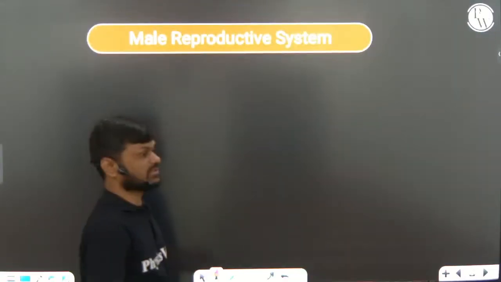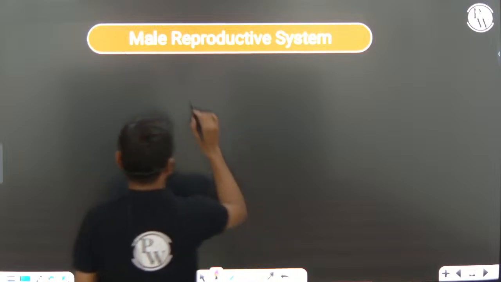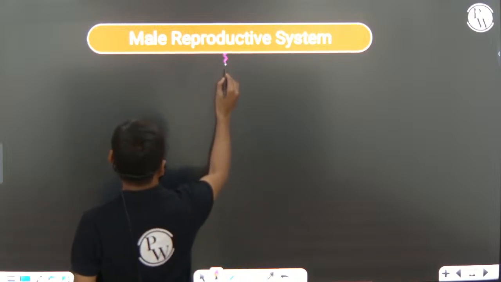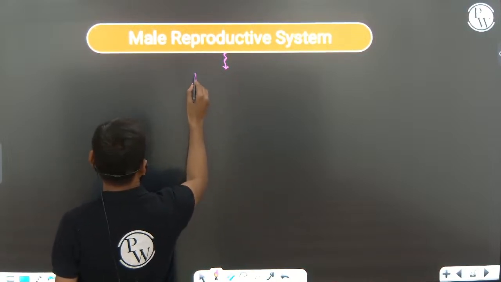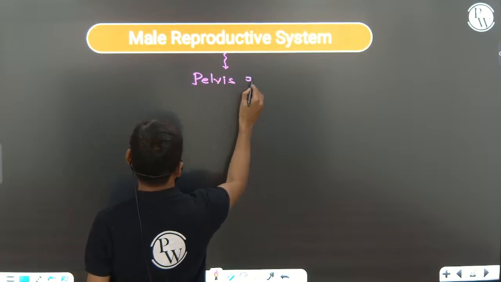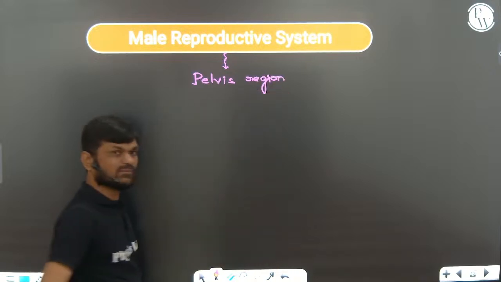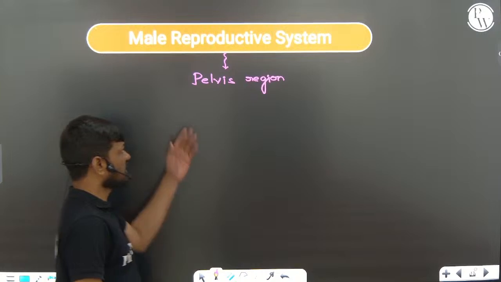Next, male reproductive system, right? So the male reproductive system is present in the pelvis region. Very, very important. What is the pelvis region?